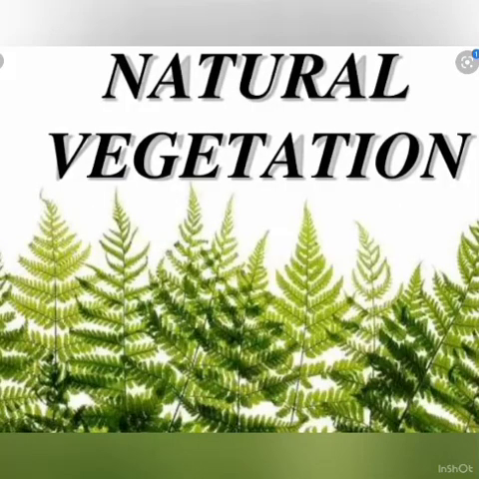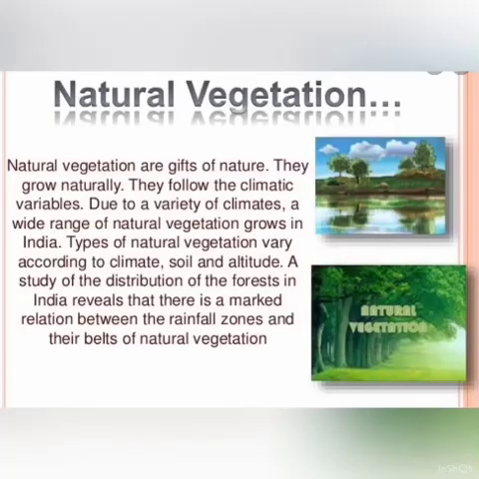scattered everywhere in your surroundings. Have you ever thought who grows these trees and bushes? In fact, these are the free gifts of nature to human beings as they grow on their own. That's why they are called natural vegetation. Natural vegetation follows the climatic variables and due to a variety of climates, a wide range of natural vegetation grows in the different parts of the world.